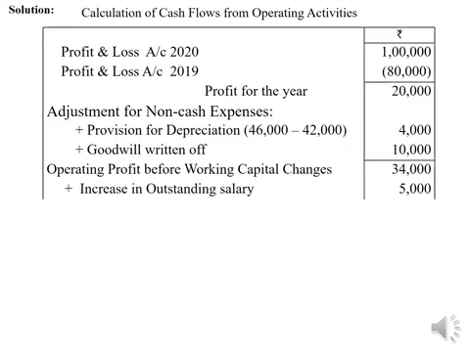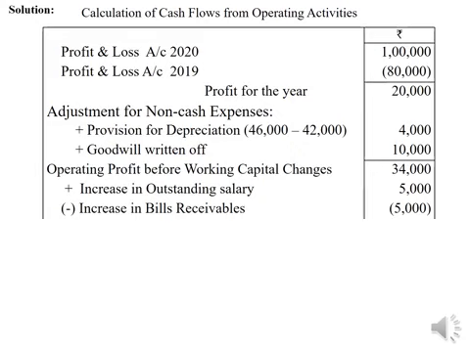Adjust the changes in current assets and current liabilities. There is an increase in outstanding salary. Outstanding salary is an item of current liability. Increase in current liability increases cash, therefore add rupees 5,000 to profits.